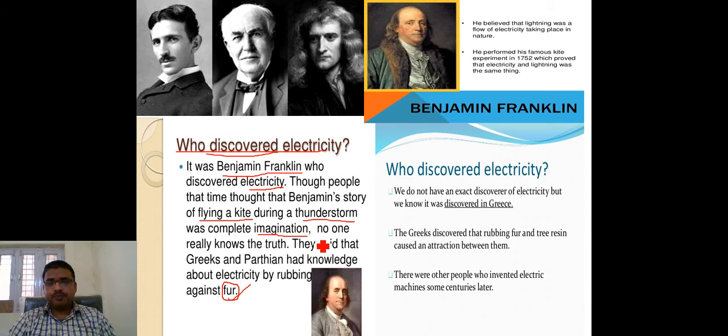The Greeks are the place where the discovery took place, and the Greeks discovered rubbing fur and tree resin. When tree resins are rubbed together they attract one another. There were other people who invented electric machines some centuries later. These are some of the things which you have to understand.